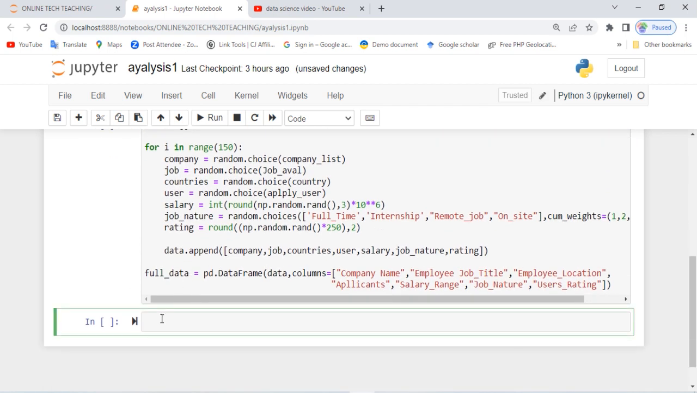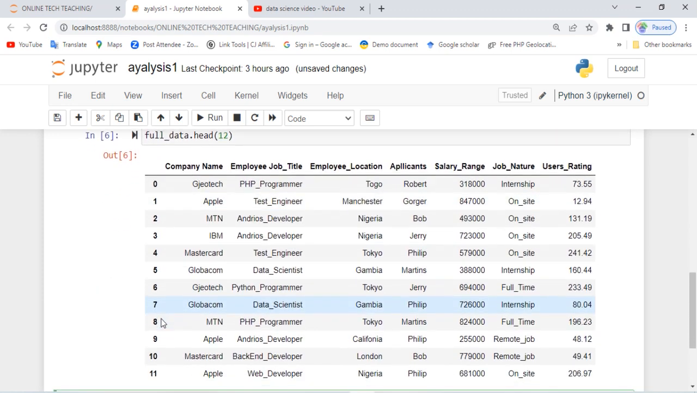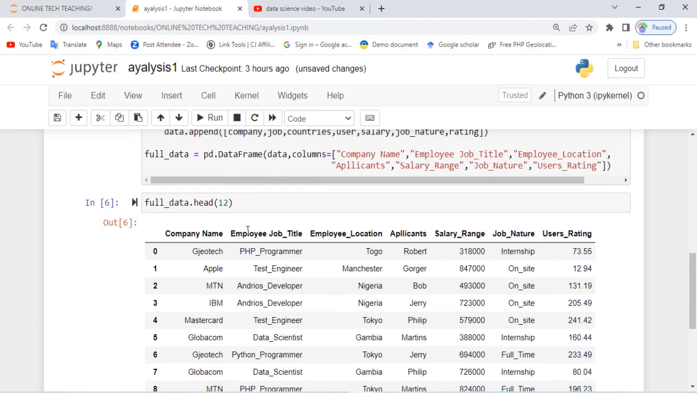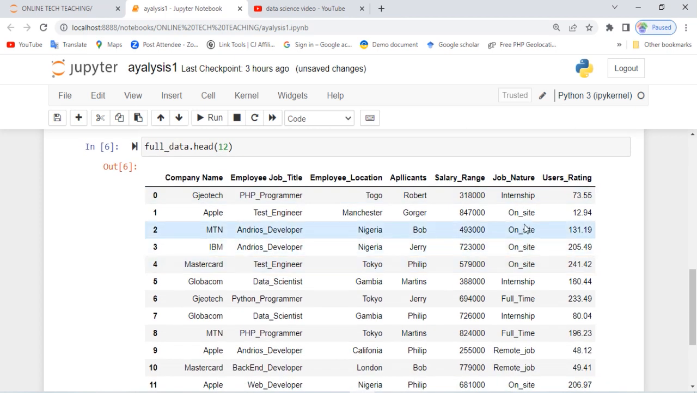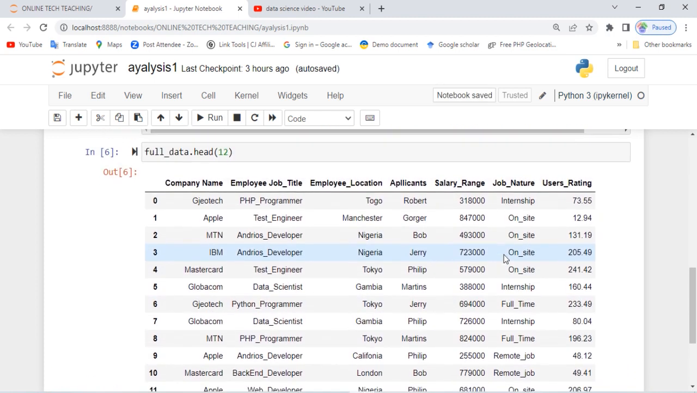Now how can we see our data? To see our data, we can say full data dot head. How many rows of data do I want to show? Let me say I want to show 12. If I run this code, look at it. This is our data: company name, employee job title, employee location, like we defined here. All the columns are now showing, and these are their ratings. Some are internship, some are on-site, some are full-time, some are remote. These are the list of data so far.